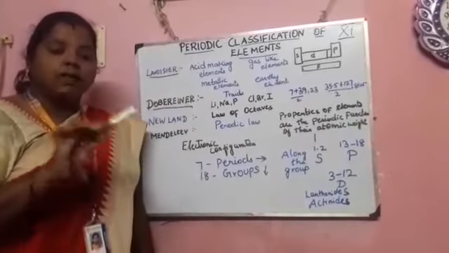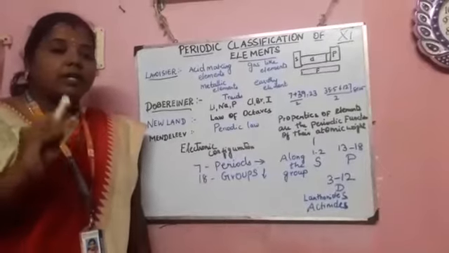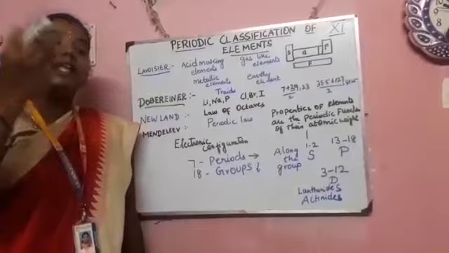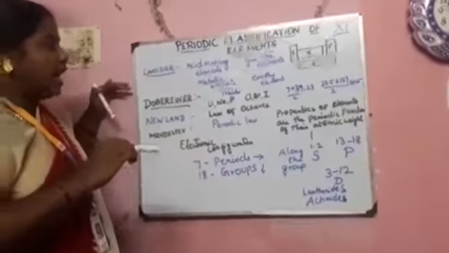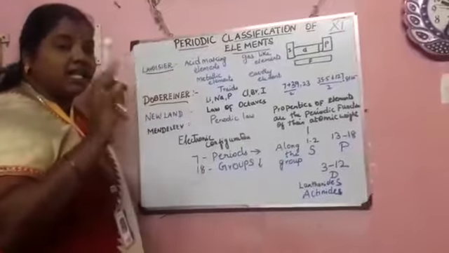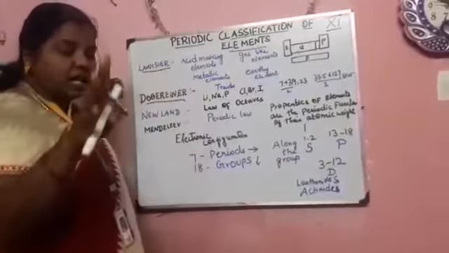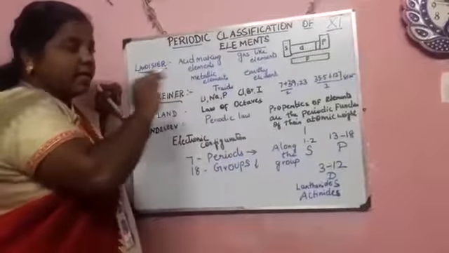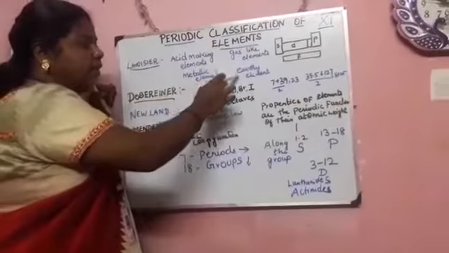Now we have a periodic classification in an arranged manner, but it was not available in a single day. Lots of scientists produced it in their own way. Let's see. First one, Lavoisier. He classified the elements on the basis of their characteristics. It was classified into 4 types: acid making elements, gas like elements, metallic elements, and the earthy elements.